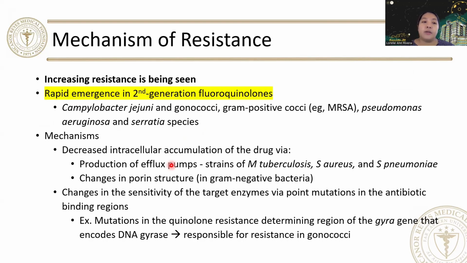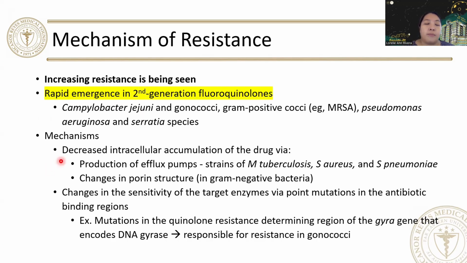However, currently we are seeing increased resistance to fluoroquinolones, especially your second generation fluoroquinolones. There have been reports of emergence of resistance against Campylobacter jejuni, gonococci, gram-positive cocci, Pseudomonas aeruginosa, and Serratia species.